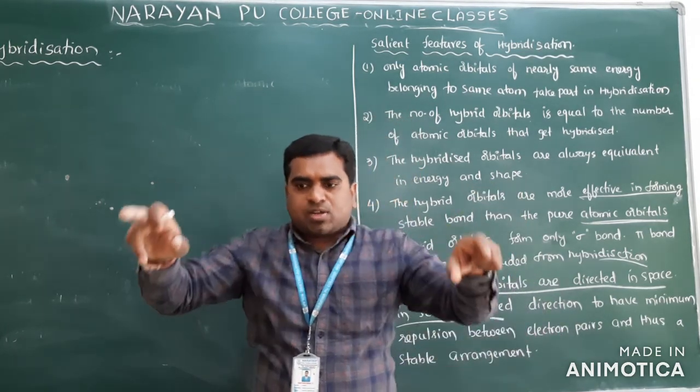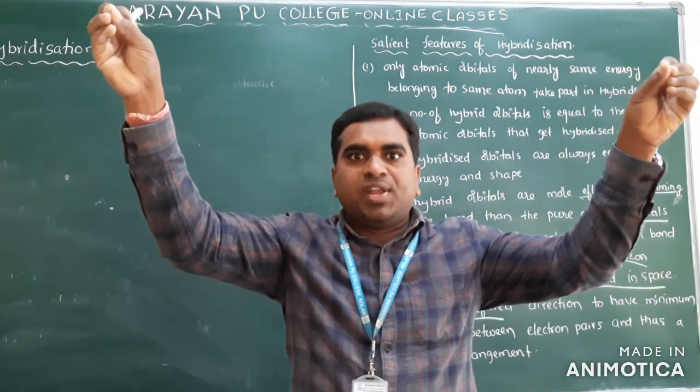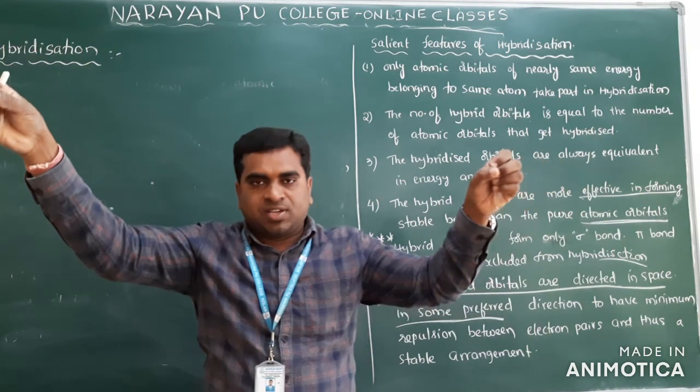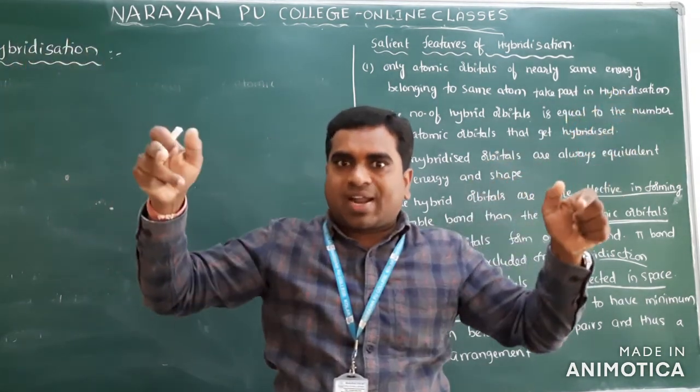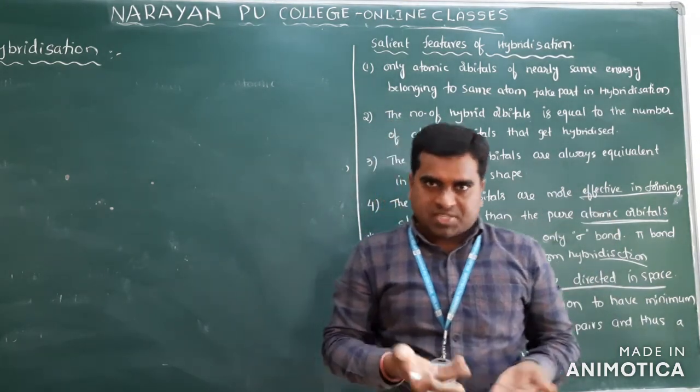Around the central atom there are so many bond pairs and lone pairs. Due to the repulsions, these pairs move in space. Then, if you connect them, you will get a definite shape of the molecule.